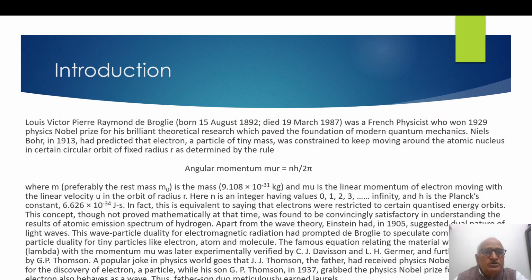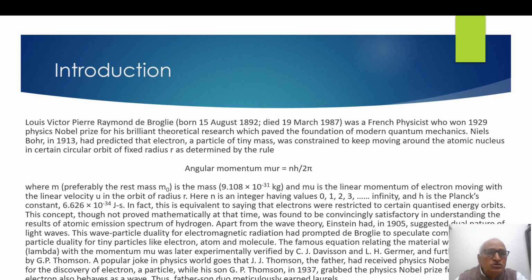Louis Victor Pierre Raymond de Broglie, his full name, was born on 15th August 1892, and he was alive till 19th March 1987. He was a French physicist who won the 1929 Physics Nobel Prize at a very early age for his brilliant theoretical research, which paved the foundation of modern quantum mechanics.